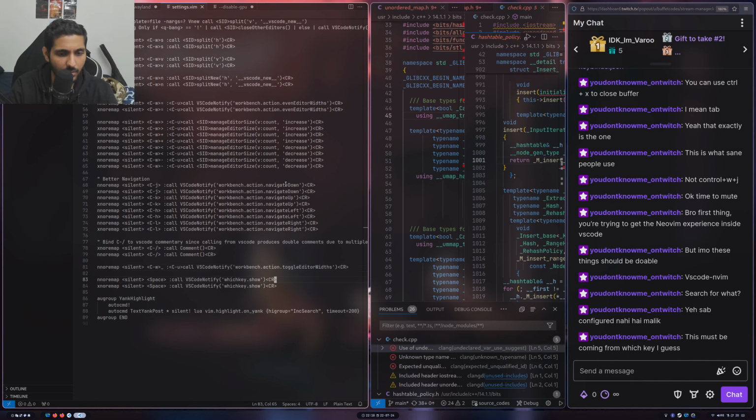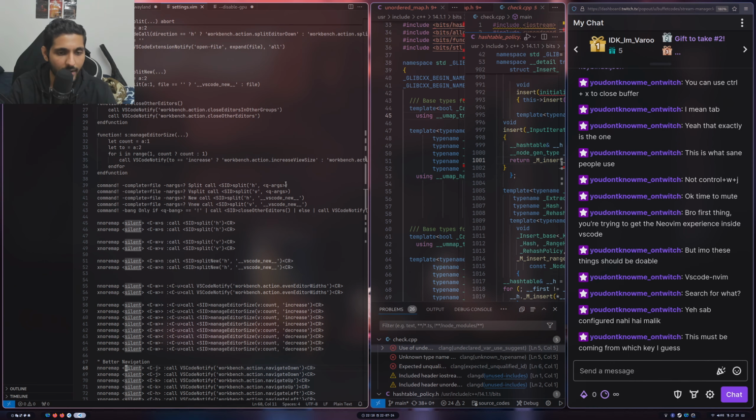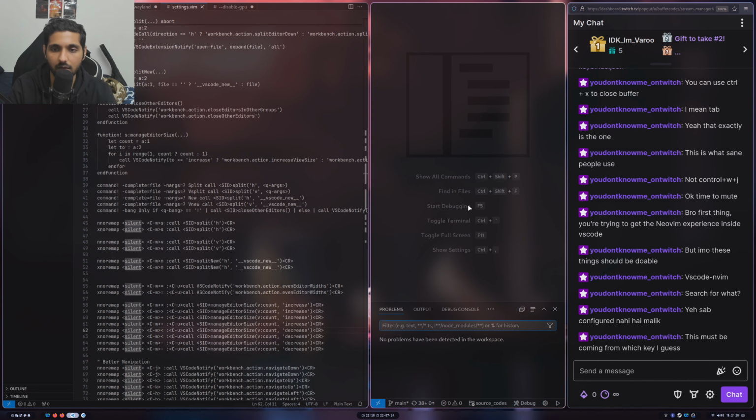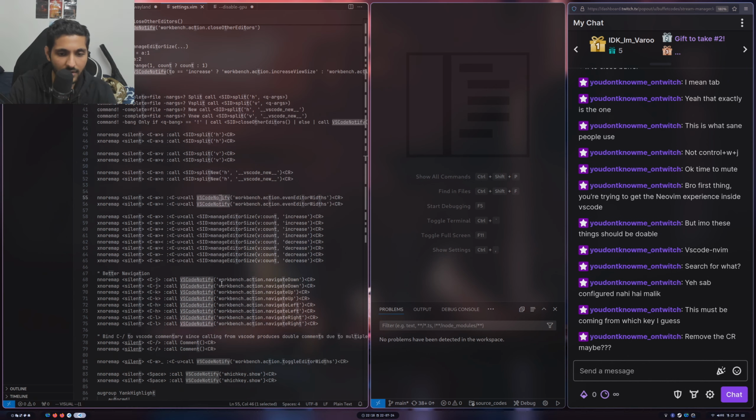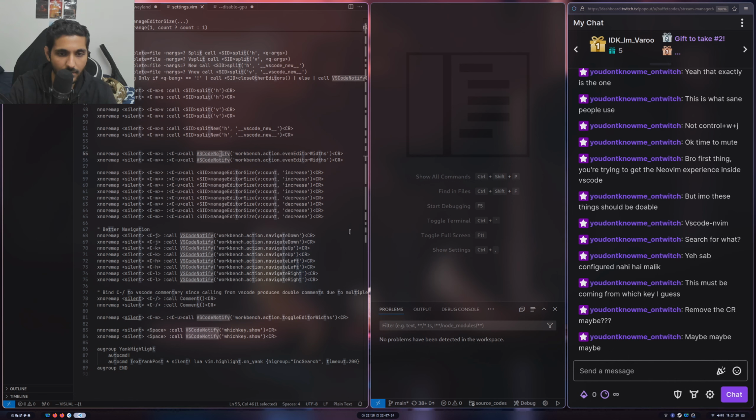Okay, this is Control W. This which key dot show space. This is okay. Control W N is what, by the way? VS Code new. Oh, so with this, remove the CR maybe. Oh, there's a CR there. Yep, could be the reason.